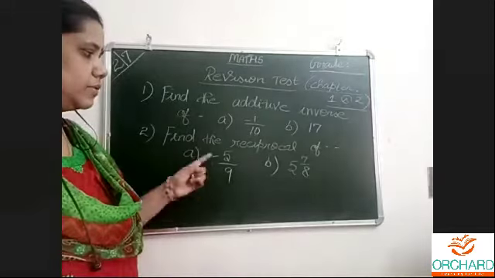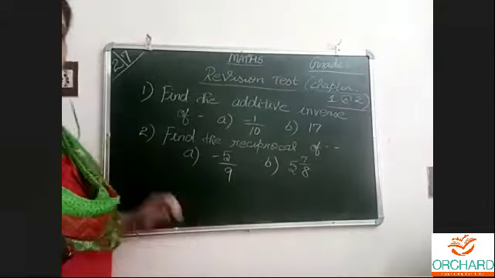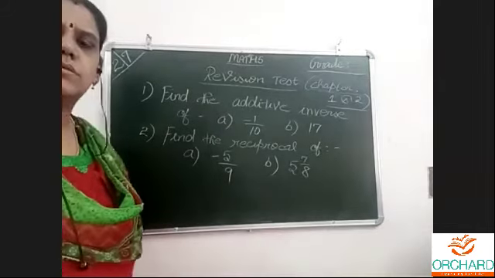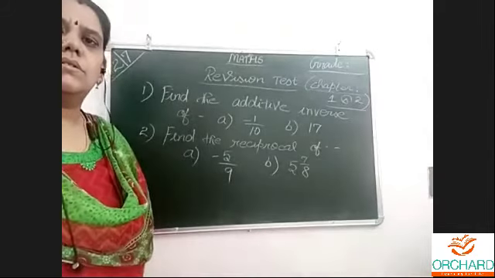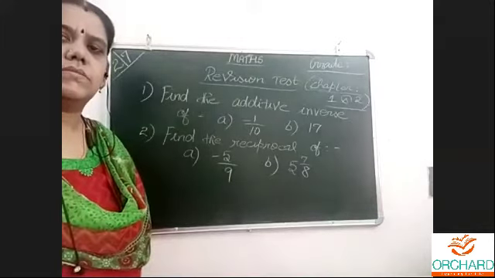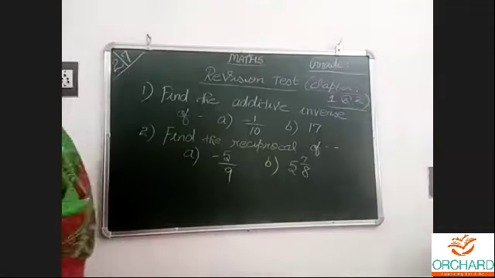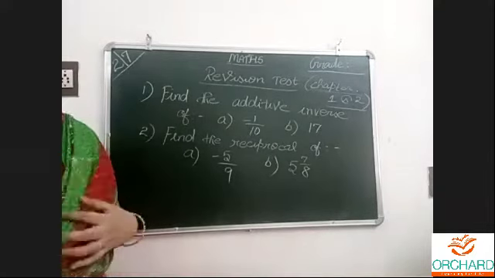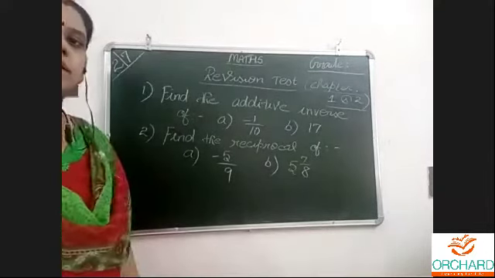Find the reciprocal of minus 5 by 9, 5, 7 by 8. Both the lights I'll keep on. Easy. From the chapter, rational numbers.